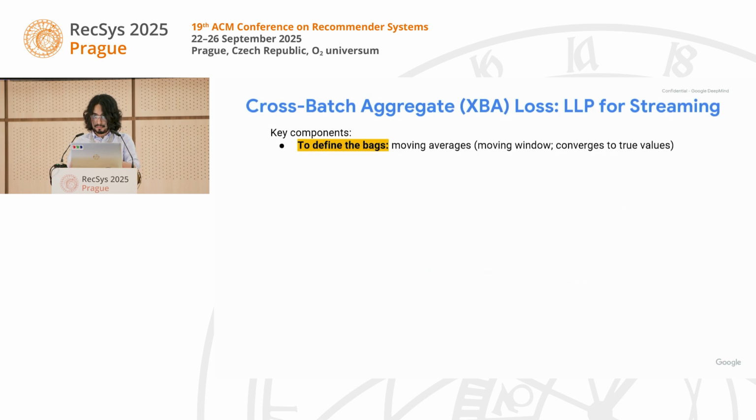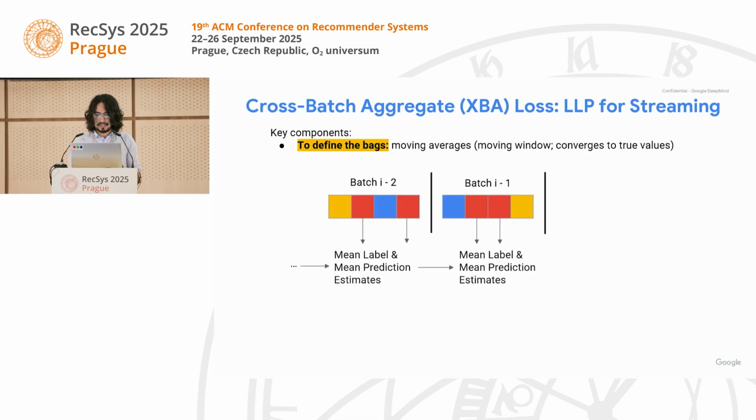With this approximation, we can build our approach, which we called cross-batch aggregate loss, or XBA, and it will allow us to do LLP for streaming. The first component is going to help us define the bags in spite of this fuzzy time alignment issue. And to address that, we're going to use moving averages. This is going to act like a moving window, and our estimates are going to converge to the true values. So as we consume more and more batches, we update these estimates of the mean label and the model's mean prediction for each of the bags.